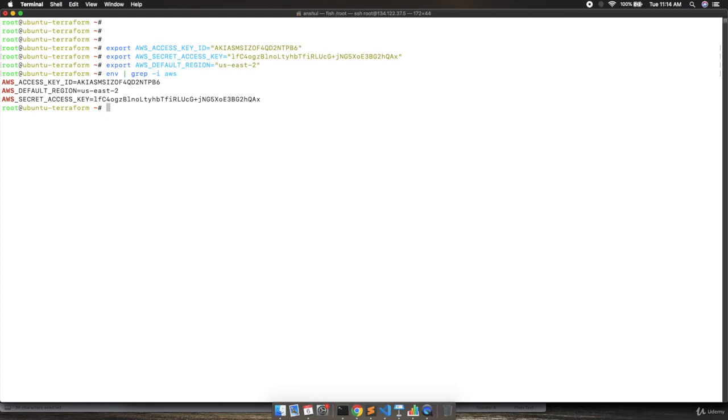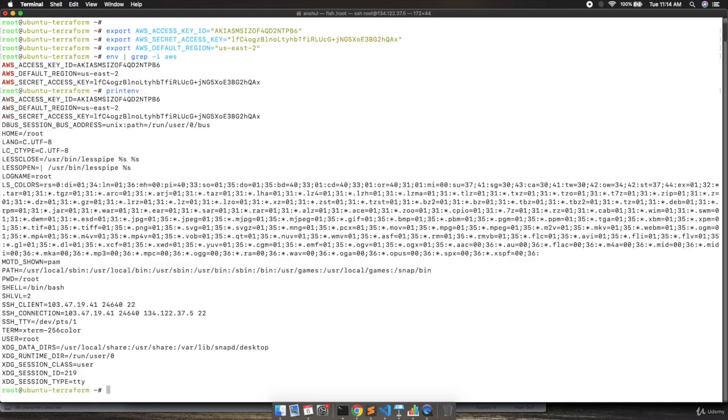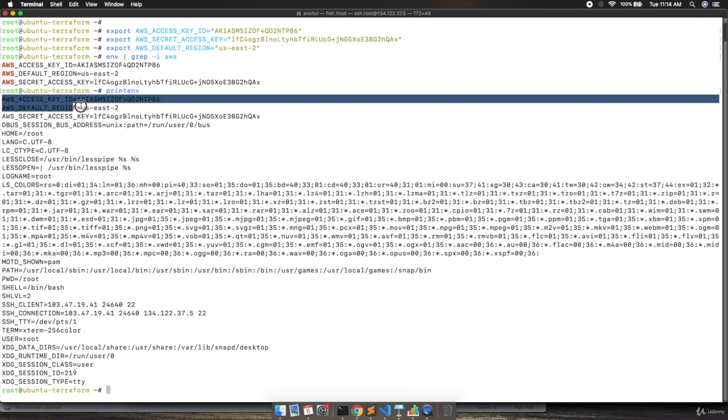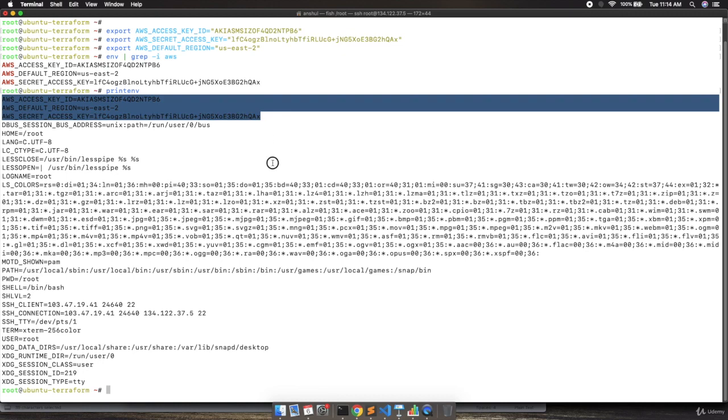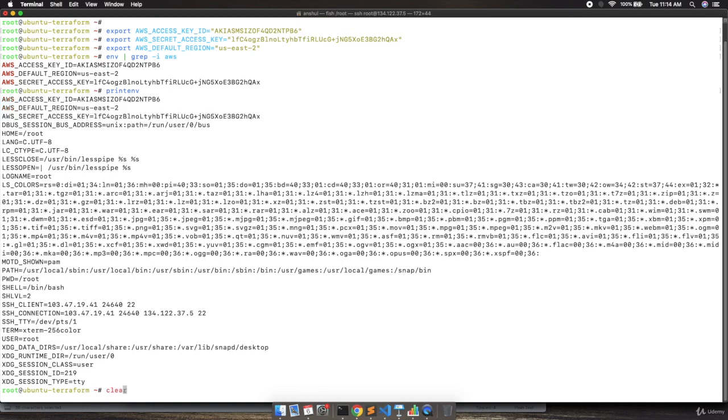There's one more way. You can put printenv. It will print all the environment variables in your environment. So over here we can see all three environment variables are present in my environment. I will clear out the console.